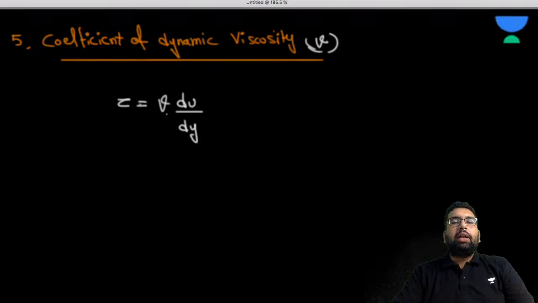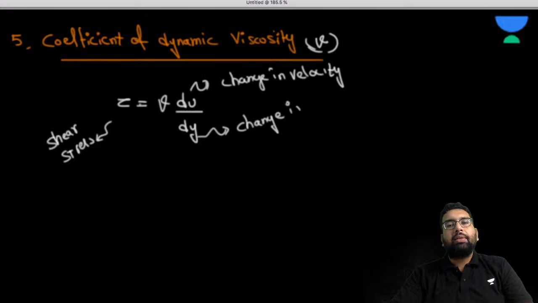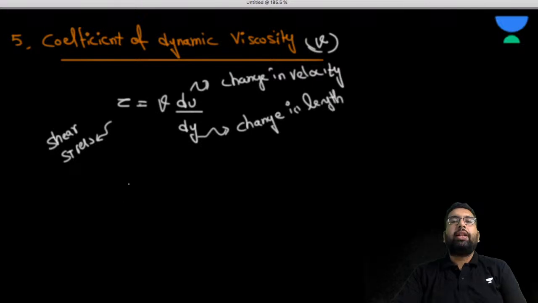Tau is the shear stress, du is the change in velocity, and dy is the change in length. So shear stress is equal to the coefficient of dynamic viscosity into du by dy.